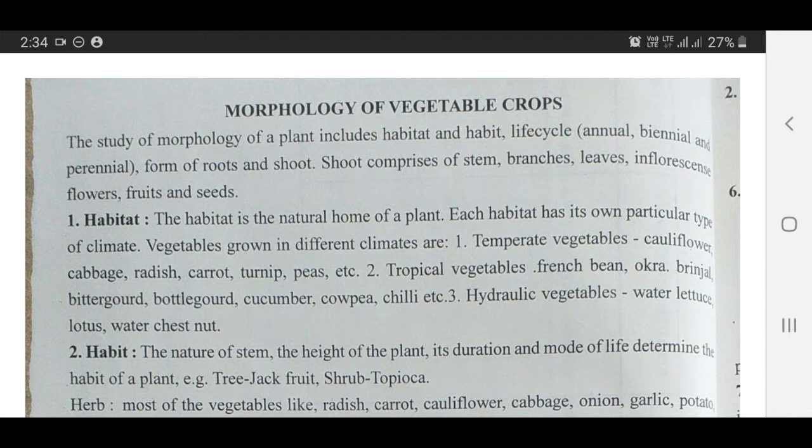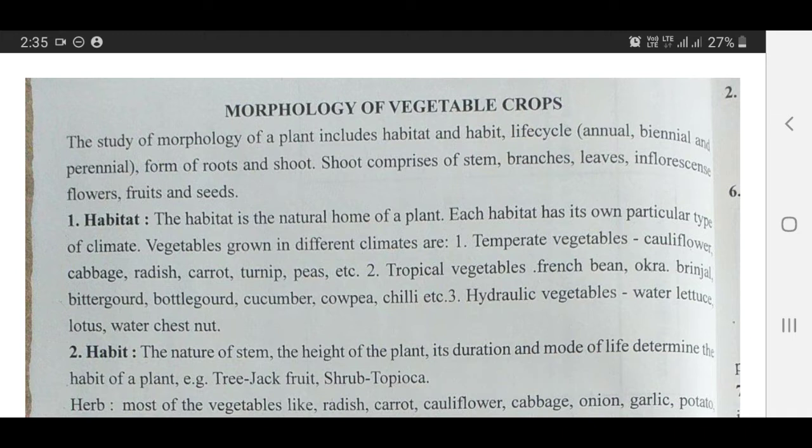Students, you should know what is habitat and what is habit. The habitat is the natural home of a plant. Each habitat is its own particular type of climate. It means plants which are grown in particular requirement of the climate. On this basis, they are classified, that is temperate vegetables, tropical vegetables and hydraulic vegetables.